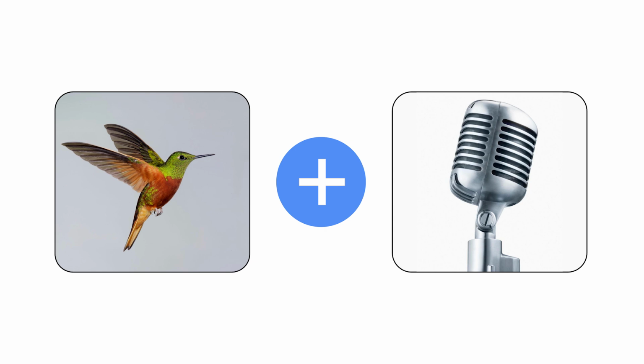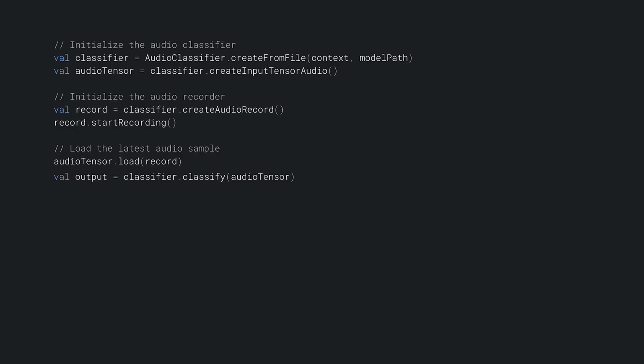Okay, let's try something more advanced. We've seen how to know if there's a bird in an image, but what if you want to know if there's a bird singing in an audio file? The Task Library can help you with that. For example, here's the code to do the audio classification on Android. In summary, you get a buffer of audio from the microphone and do inference on it.